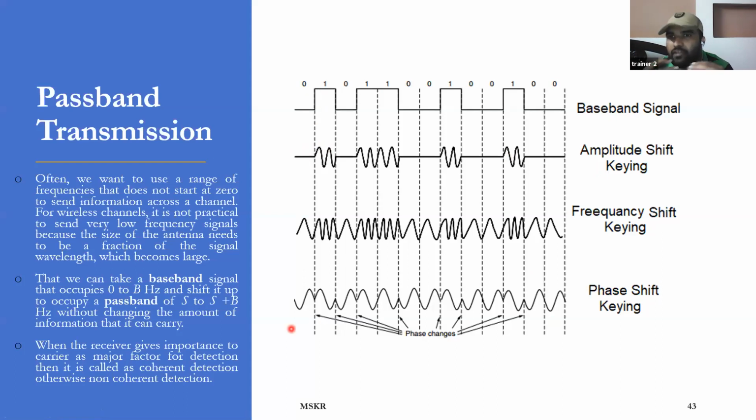So shifting your amplitude with respect to a baseband signal, that baseband signal is going to be the key for your amplitude shifting. If you look here, when you have 1, send high frequency, when you have 0, send low frequency. I repeat, when you have 1, high frequency, when you have 0, low frequency. So you are going to change the frequency component of your carrier signal with respect to data.